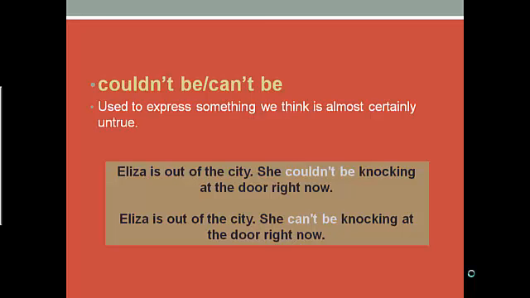And if someone is knocking on the door right now, it can't be Eliza, because she is not in the city. So I'm almost completely sure she couldn't be knocking at the door right now. Couldn't be and can't be have the same meaning, and I can use any of them to express something that is almost certainly untrue.